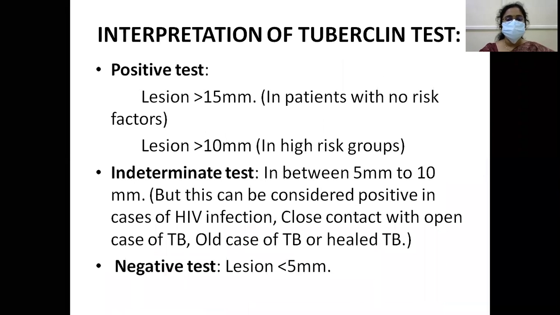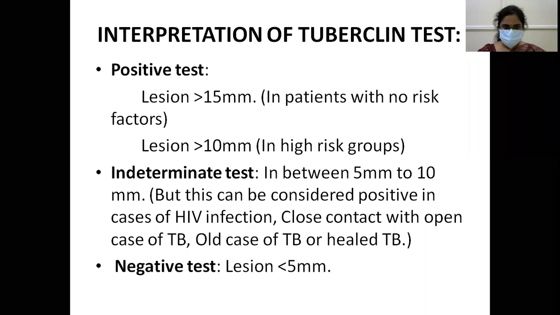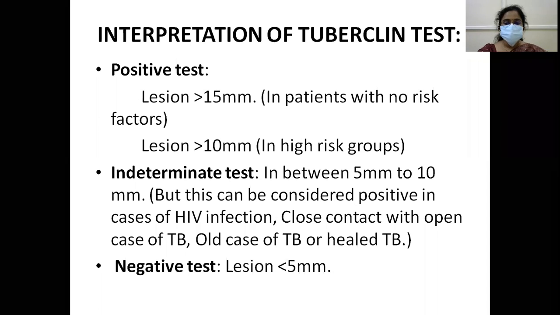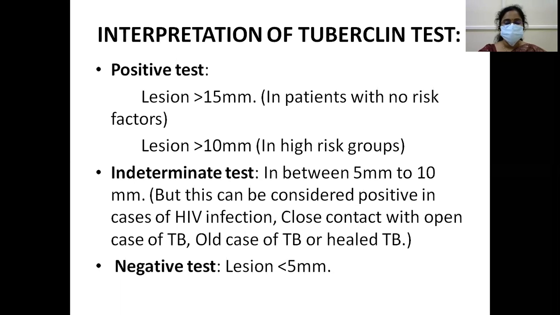Okay, interpretation of the tuberculin test. When do we say that this test is positive? Lesions more than 15 mm in patients with no risk factors at all are considered positive, and more than 10 in high risk groups. Between 5 to 10 mm is called indeterminate, but this can be considered positive in cases of HIV infection, close contact with an open TB case, old case of TB or healed TB. When is it considered negative? Where lesions are less than 5 mm. This is a simple interpretation.